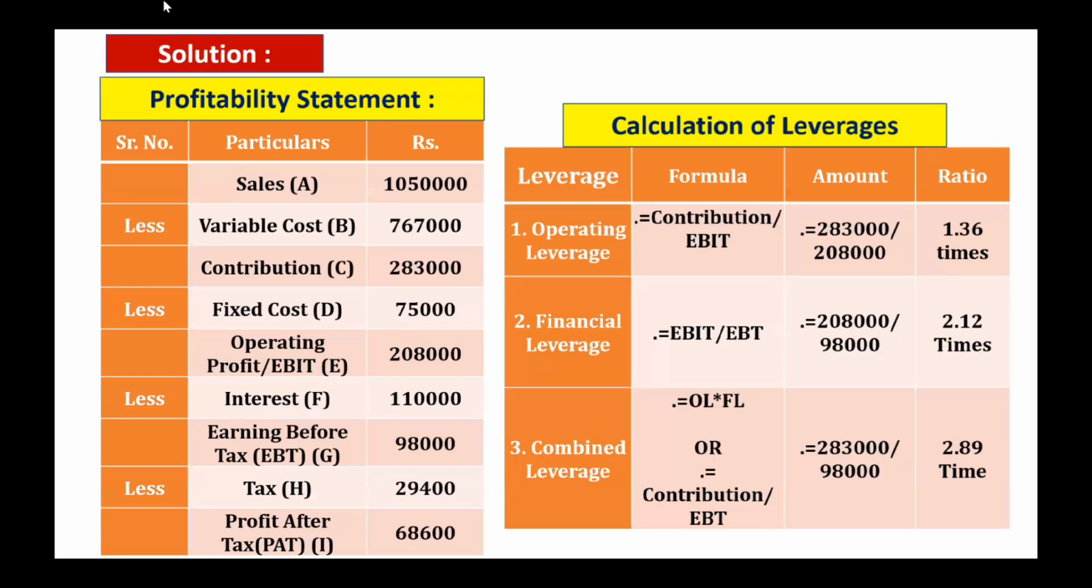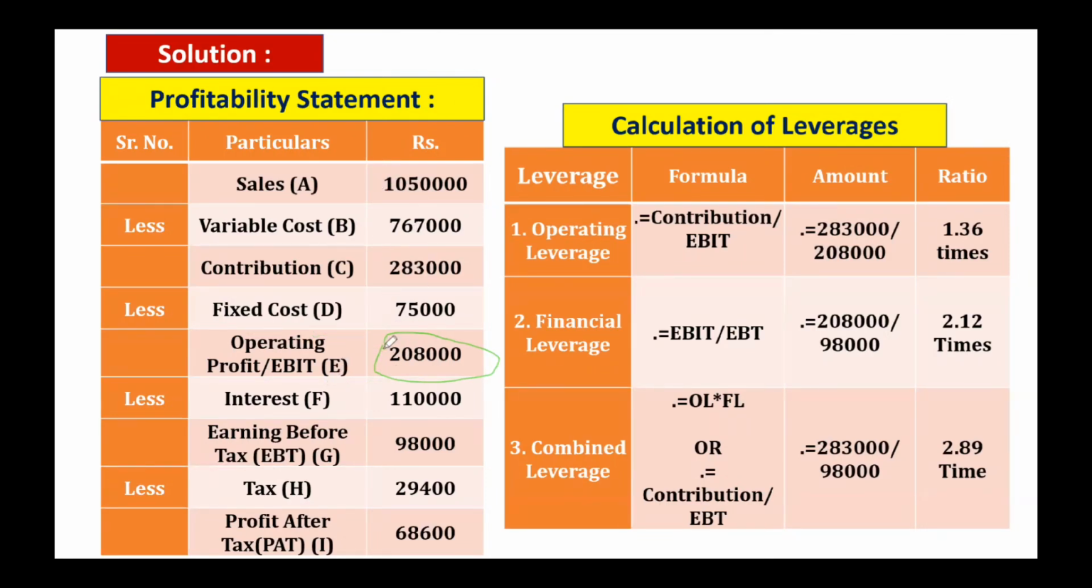Here you can see in the solution, we have designed a profitability statement. In that, we have put the figures which are already given: sales and variable cost. When we deduct variable cost from sales, we get the contribution. Here the contribution is 2,83,000. When we deduct the fixed cost, we get EBIT, that is operating profit.